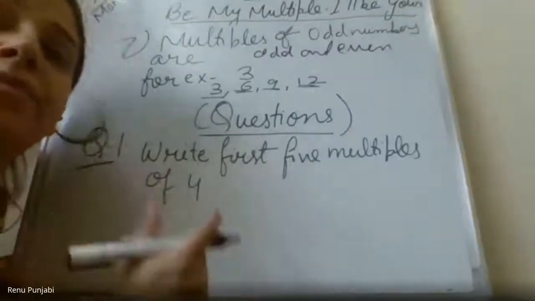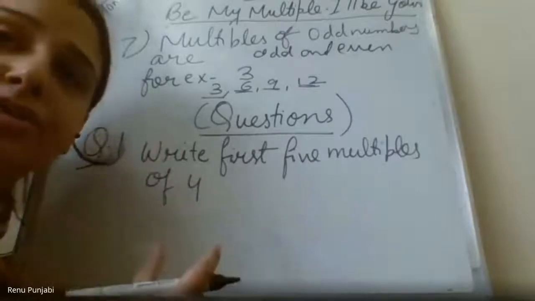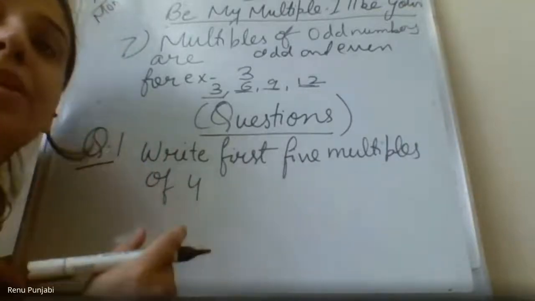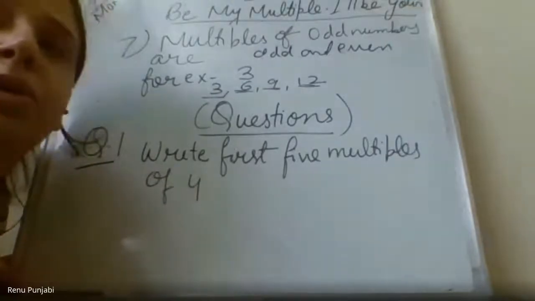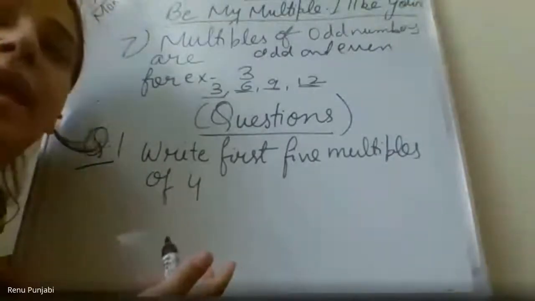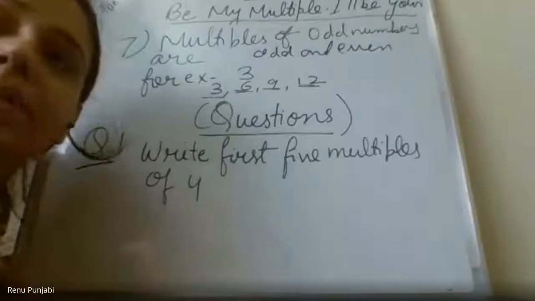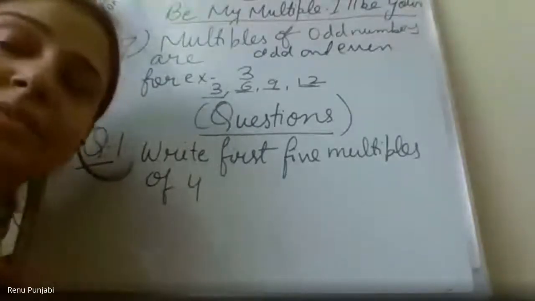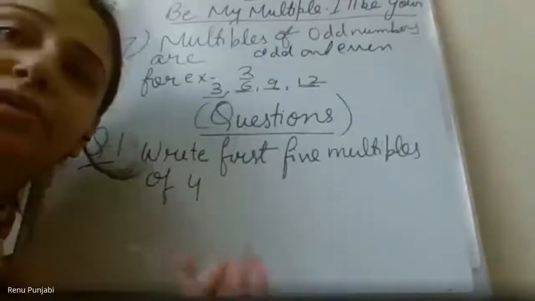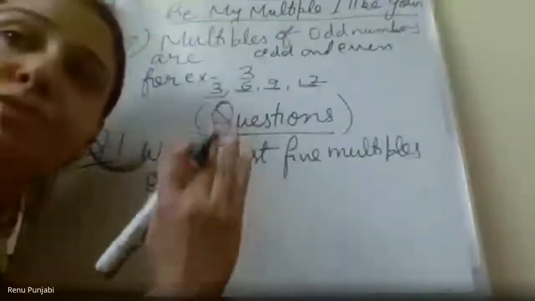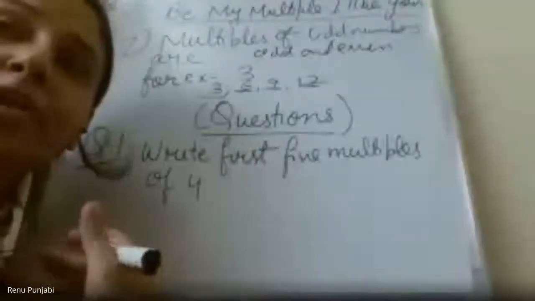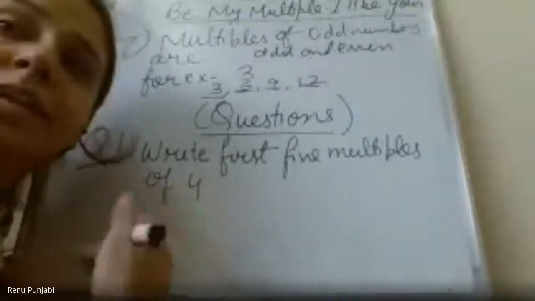So if they want to ask any question in the paper or in the exam, they will give you a certain limit of how many multiples you have to write. Sometimes they will write 5 multiples, 3 multiples, 2 multiples, 6 multiples, 10 multiples, depending on the question, but they will never ask for all the multiples of 4. If they say write all the multiples of 4, then it is endless.